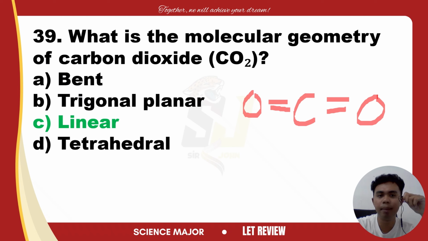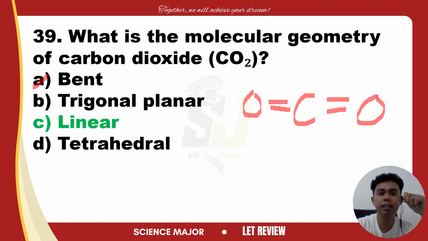Bent. A bent shape occurs when the central atom has lone pairs, like water, due to two bonding pairs and two lone pairs on oxygen. So when there are two lone pairs, that can be bent, so it's not linear. Next, trigonal planar.